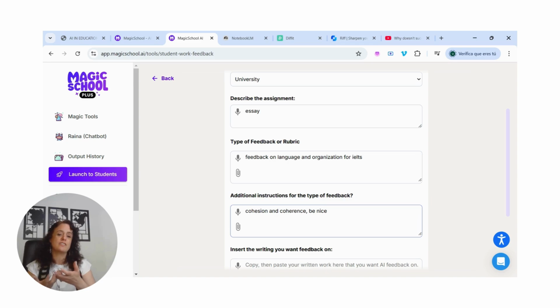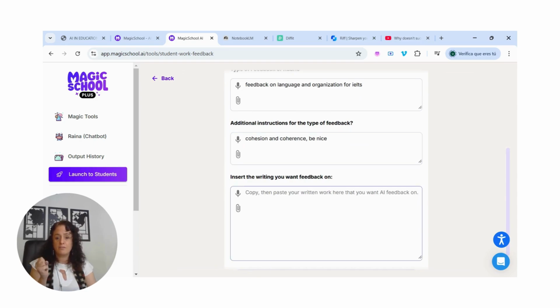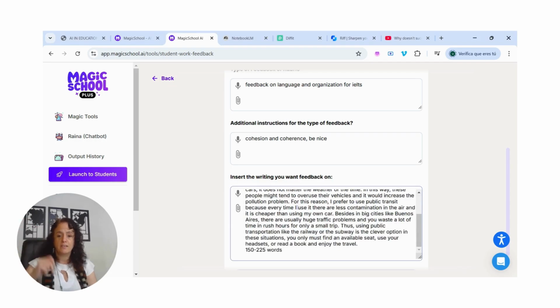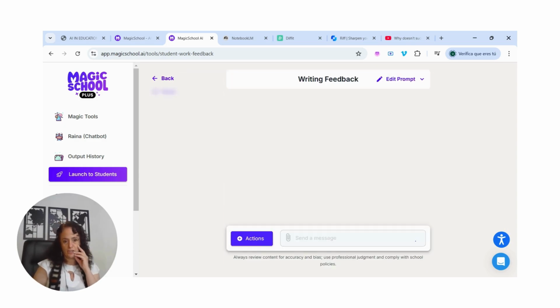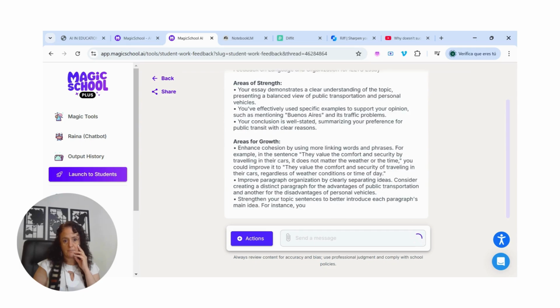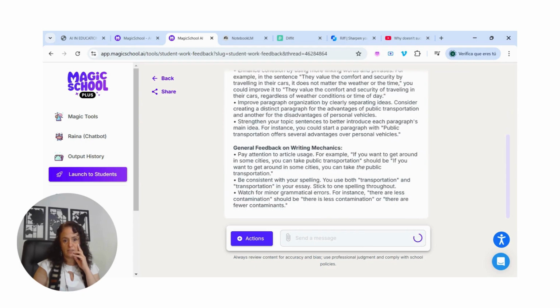I want my learners to always feel that whenever they get a correction, it's because it's something that is good for them, right? It's not something that is hard. And here I just have to copy and paste the essay. I haven't read it yet, but no problem. Okay, I promise I will read it. So I generate my feedback for this learner. Let's see what happens. Oh, what a great teacher we have here.